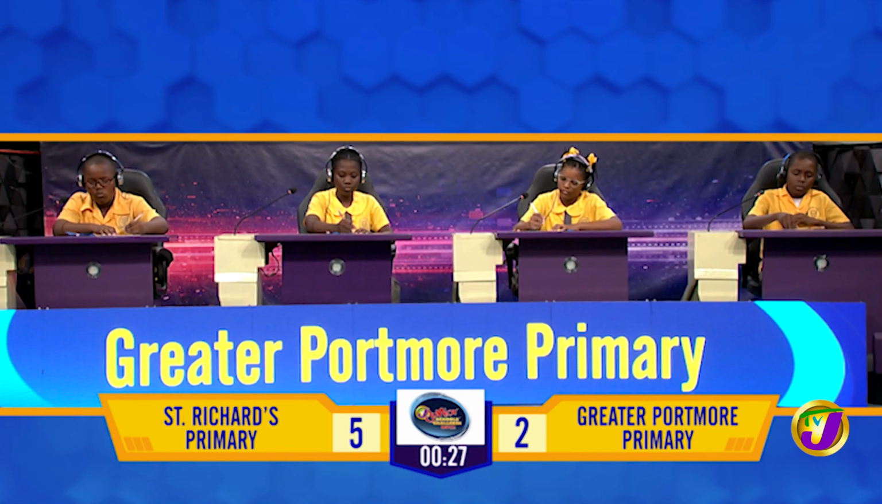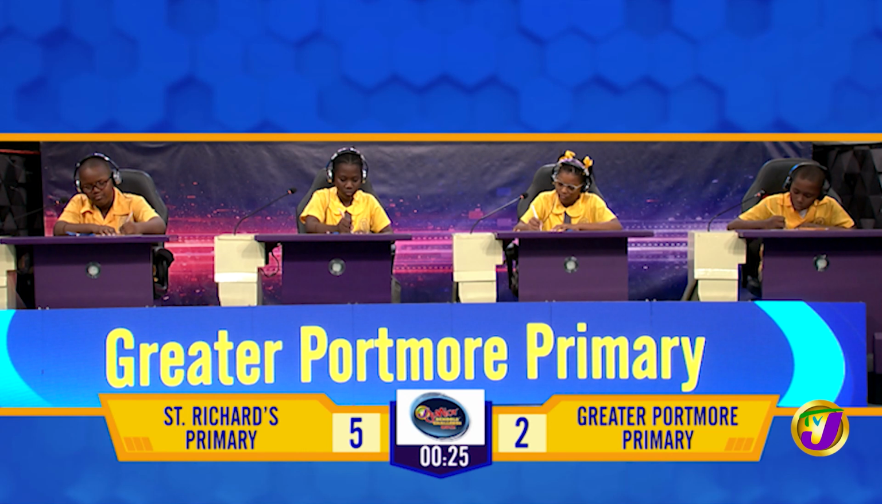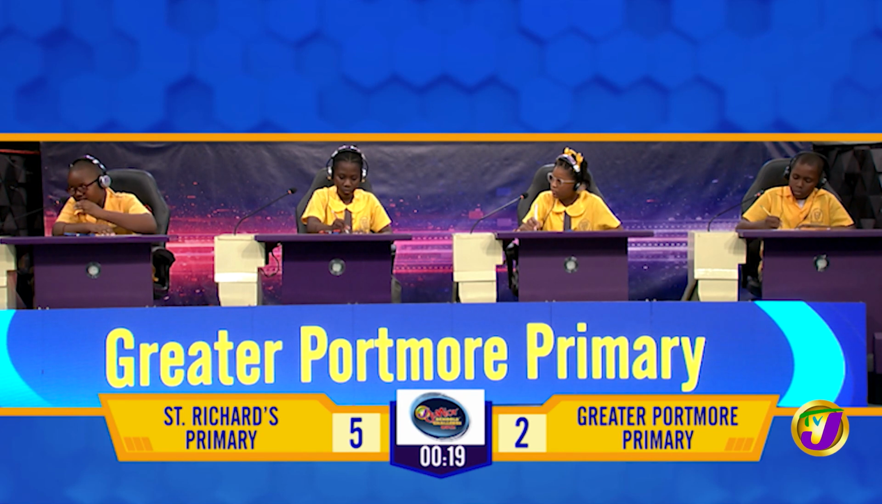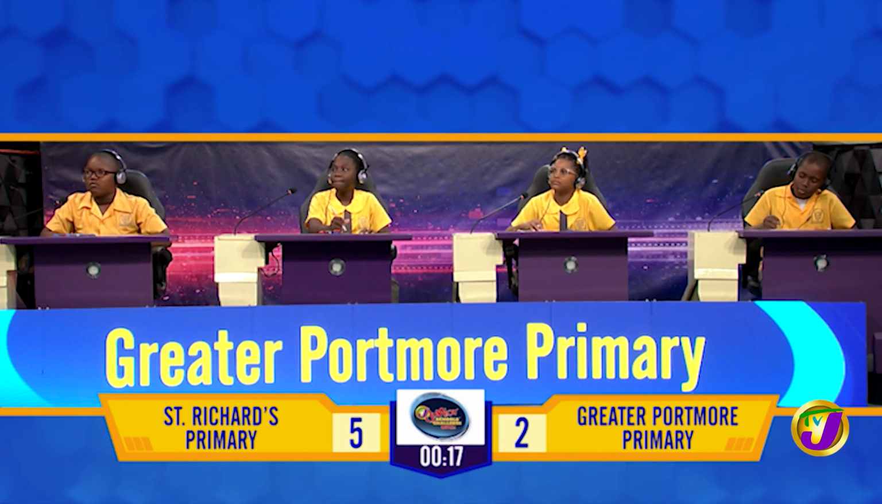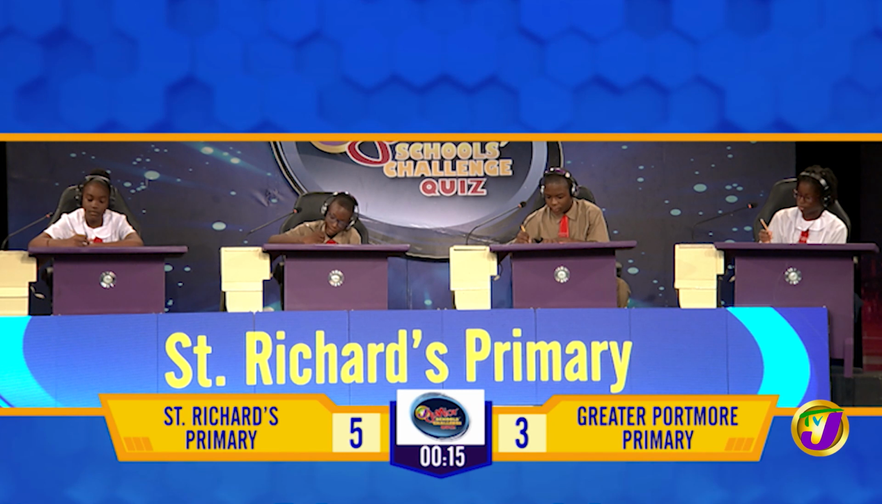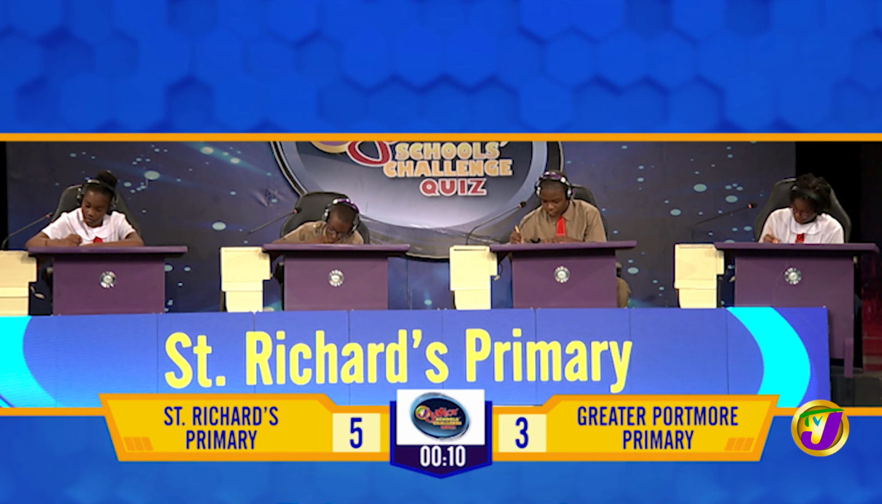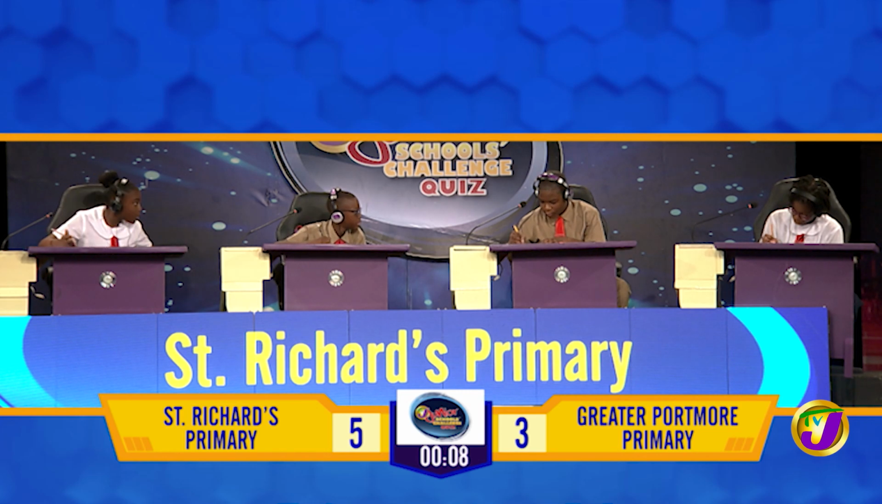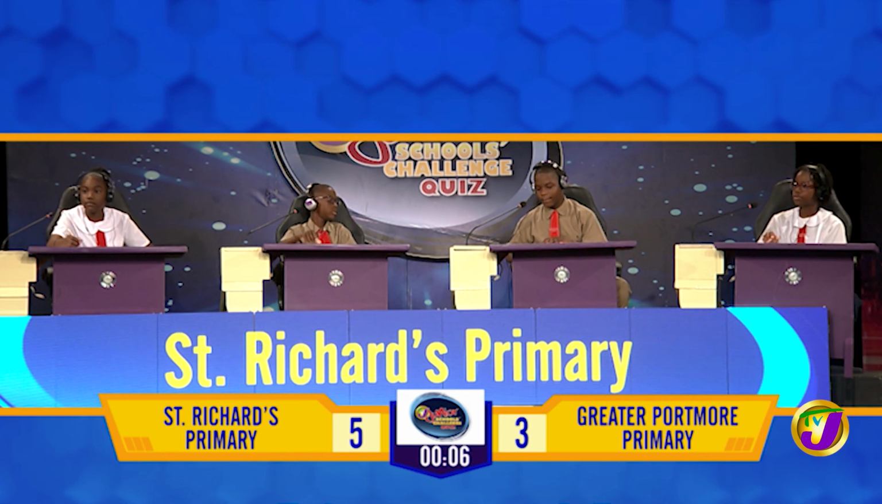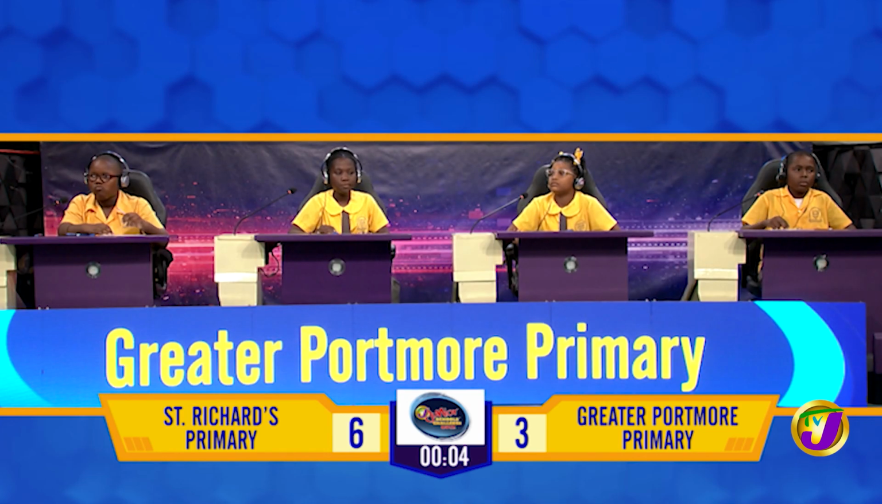What is the value of x if 3x minus 12 equals 39? 17. Correct. St. Richard's mathematics. What is the value of x if 4x minus 6 equals 42? 12. Correct. Jamaican affairs. Greater Portmore.